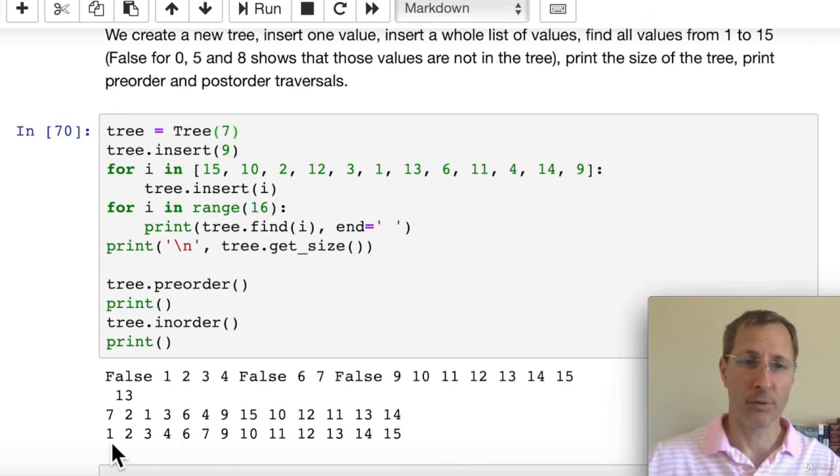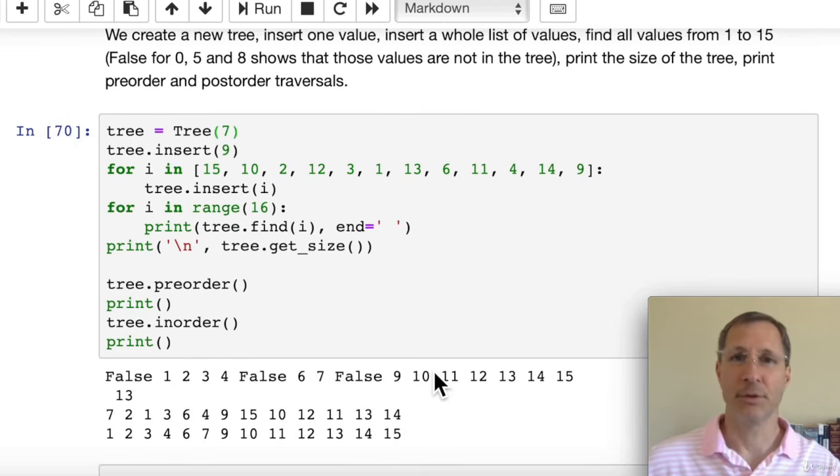And again, you can see that the 0, the 5, and the 8 are missing in this in-order traversal. So that concludes this lecture on trees. I recommend you download the code and try it out. Maybe try to code the post-order traversal and write some different tests to actually use the tree. Maybe try inserting letters in it, or a million numbers, and see how fast the tree performs.